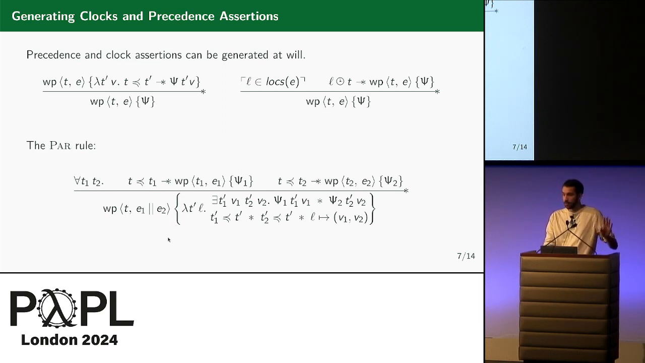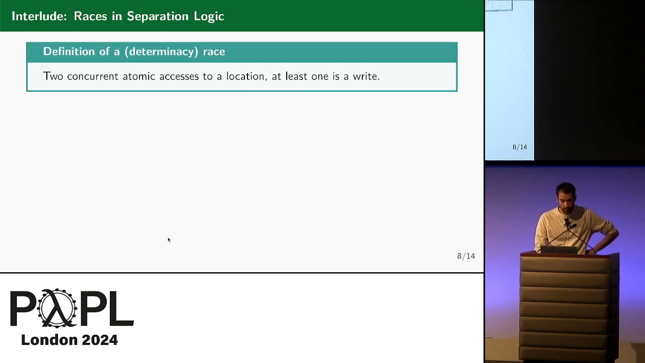Okay, enough of DisLog, and let's do a little interlude about races in separation logic, because you understood that determinacy races are particularly important for disentanglement. So recall the definition of a determinacy race. It consists of two concurrent atomic accesses to a location, and at least one is a write.